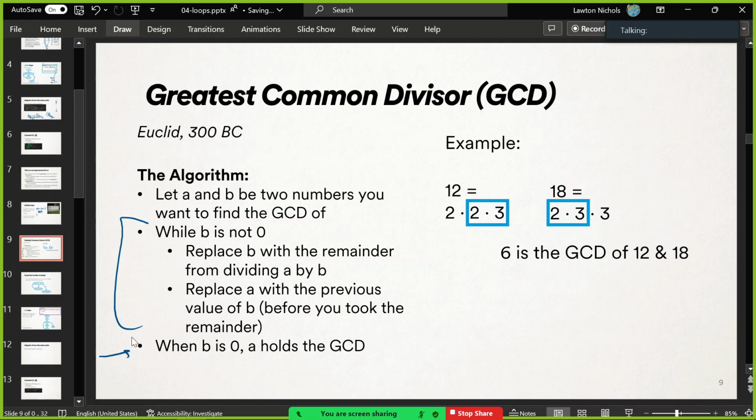And when that is true, when b becomes 0, a holds the GCD. So that's the idea. So we're just going to translate those words into code. So while b is not equal to 0, you just say while b not equal to 0. Well, that's true. Continue. And then this line is like b equals a mod b, the remainder after dividing a by b. And then this one is like replace a with the old value of b. We gotta save that before we do this, right? A equals old b, something like that. So that's the game, and let's make it happen.